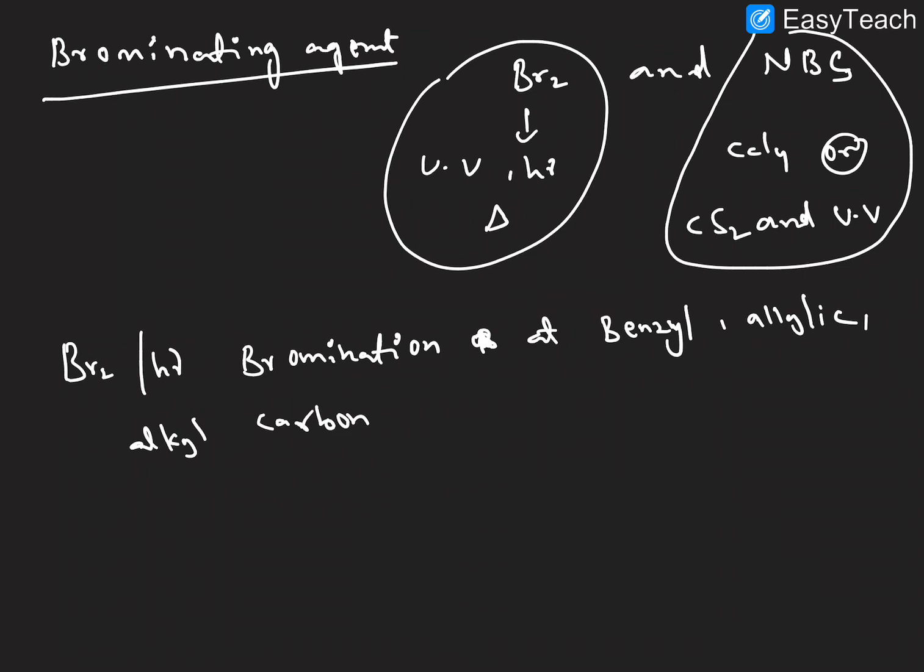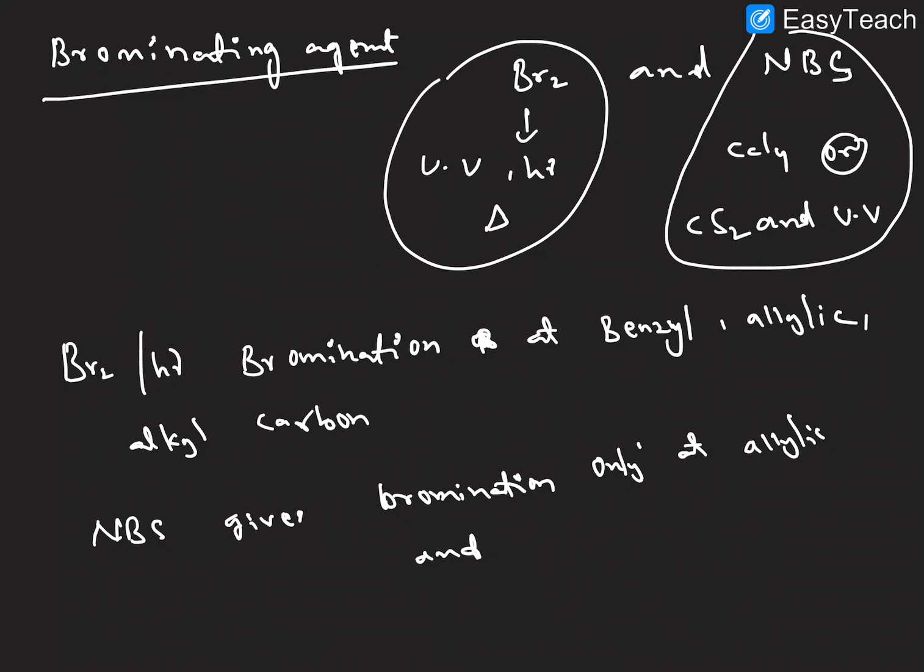And NBS gives bromination only at the allylic position, and the benzylic position also.